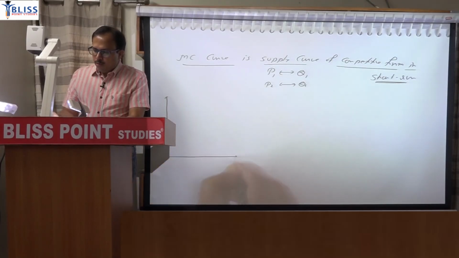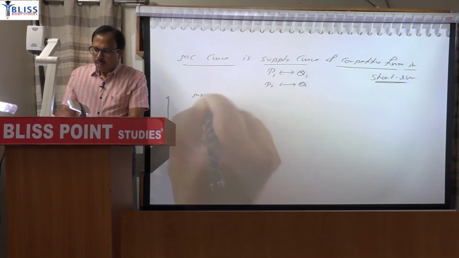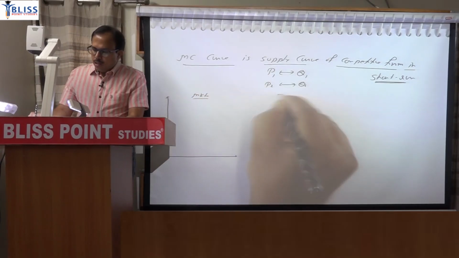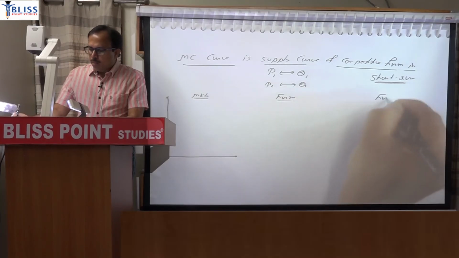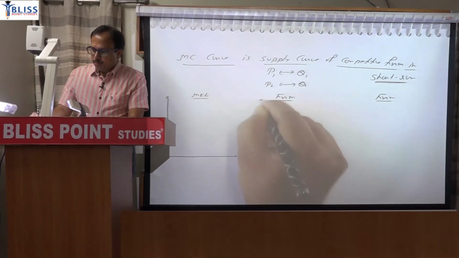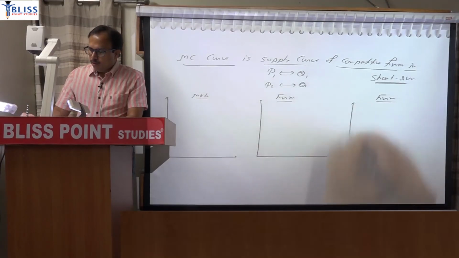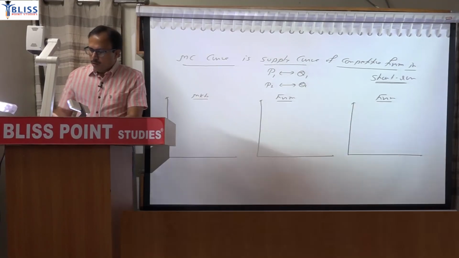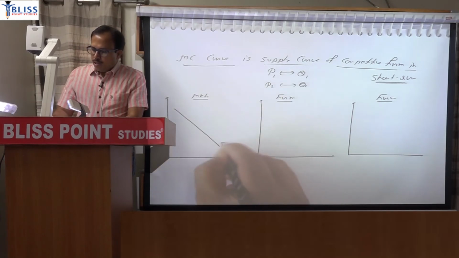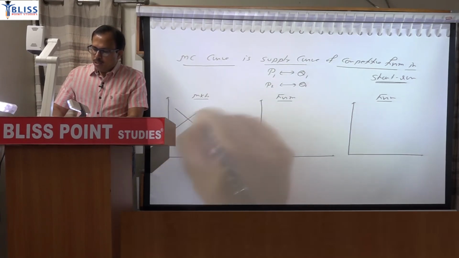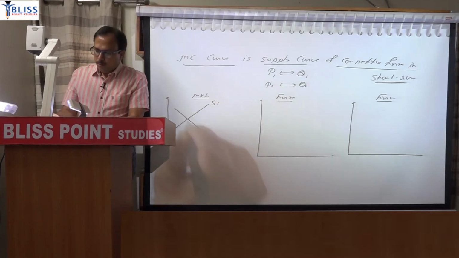This is the diagram for the market, or you can call it industry. This is the diagram for the firm, and use a third diagram also for the firm. Suppose the demand curve is here and the supply curve is placed here. Draw it arbitrarily anywhere.